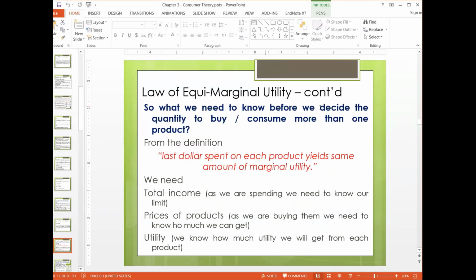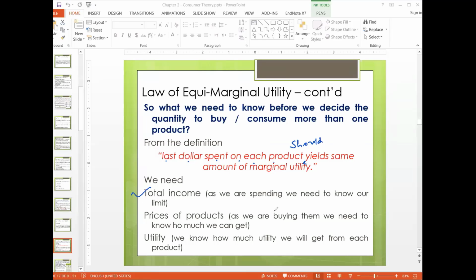So what do we need to know before we decide the quantity to buy? From the last definition, we need to make sure that the last dollar spent on each product should yield the same amount of marginal utility. So what do we need for that?